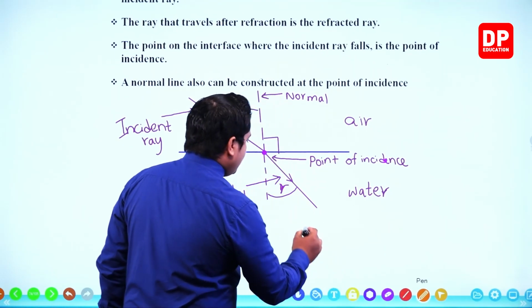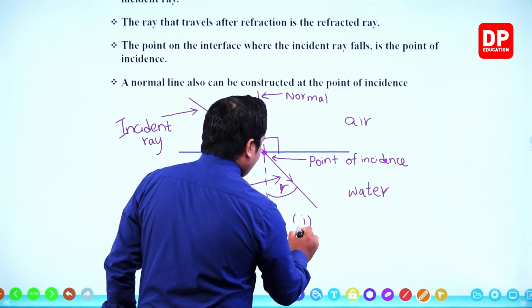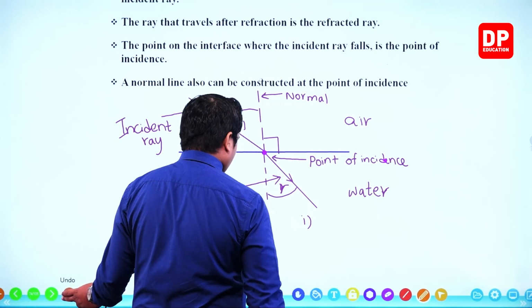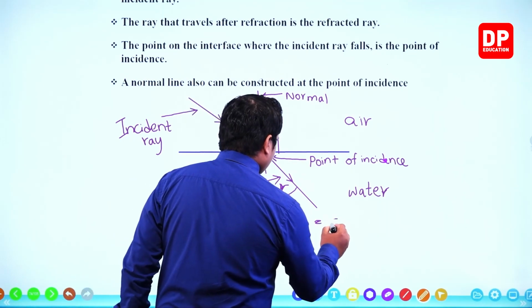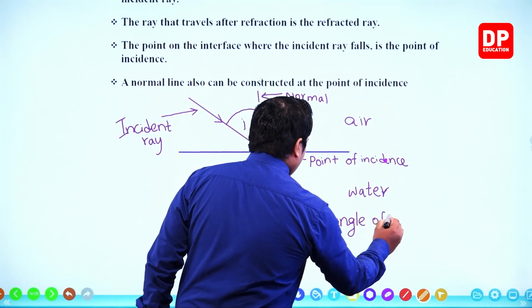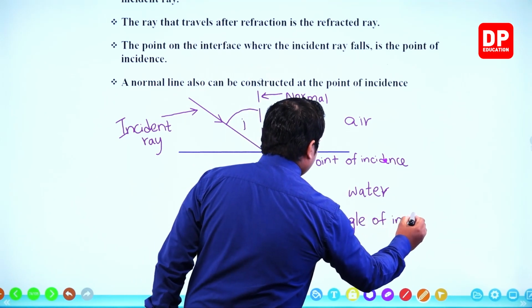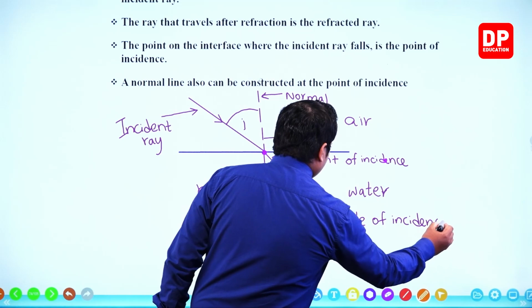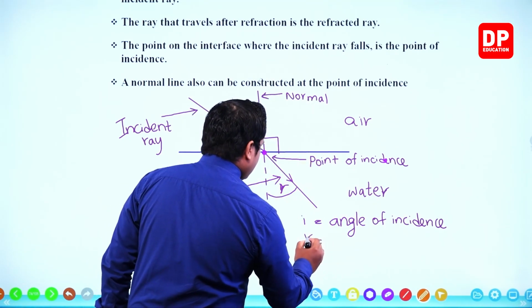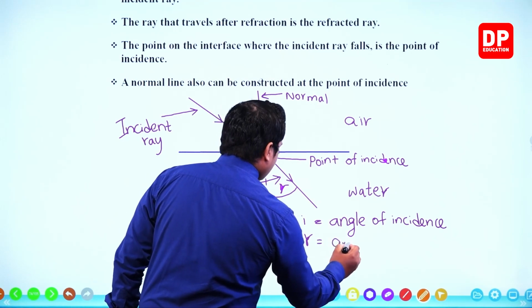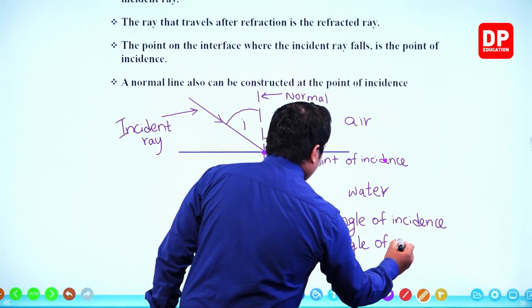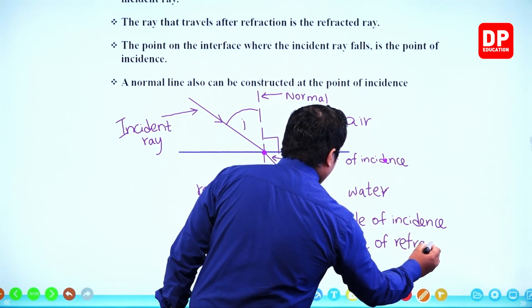Here I is the angle of incidence, and R is the angle of refraction.